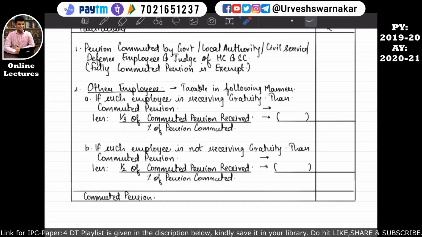Whatever percentage has been given in the question, we have to write it over here. At times there is a fraction also given, like 1/3 of the pension is commuted, or 2/3 of the pension is commuted, or 1/4 of the pension is commuted. So that fraction we will mention over here if the percentage of pension commutation is not given. I hope this is quite clear.